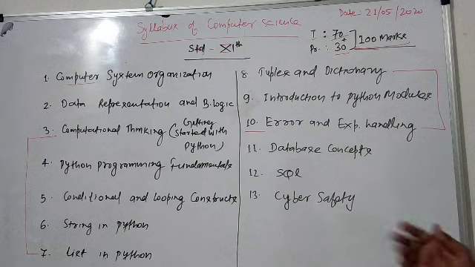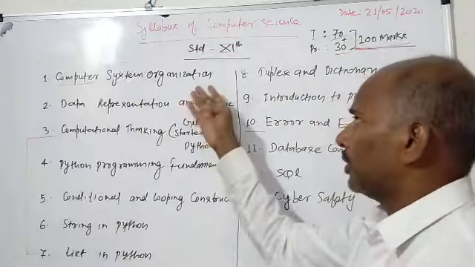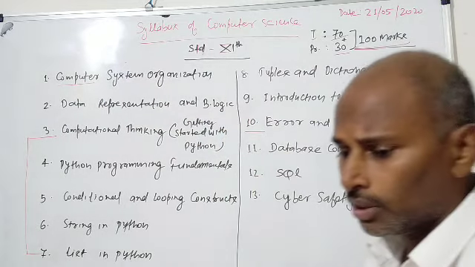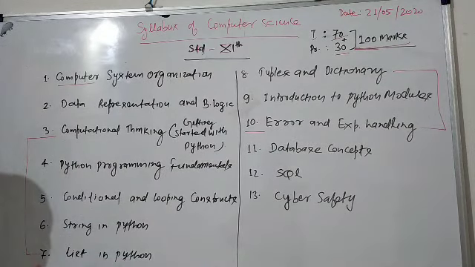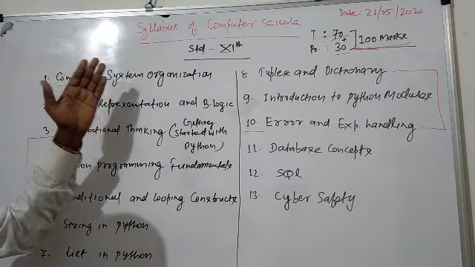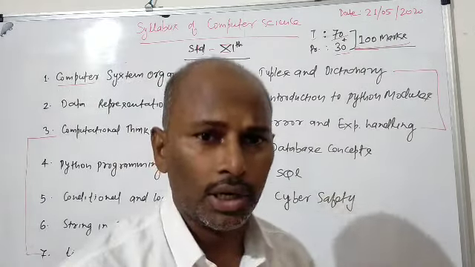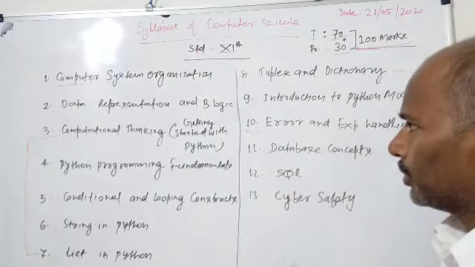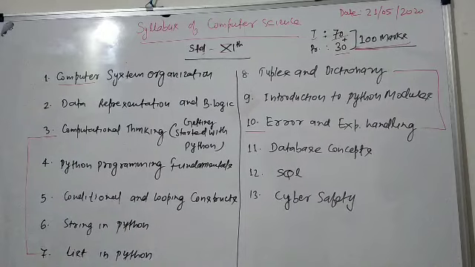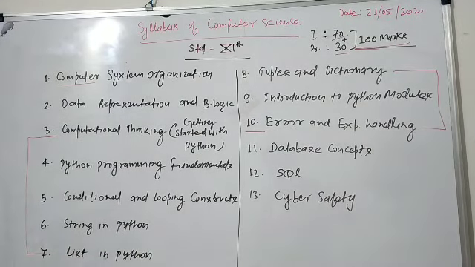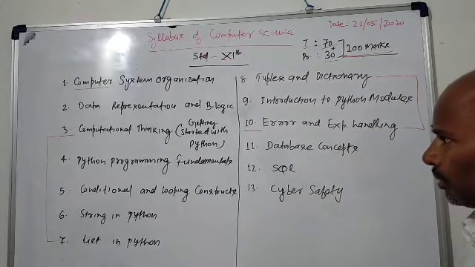Students, you can see the first chapter, computer system organization. This chapter is related to the class 9 syllabus. We have learned these entire things in class 9. Data representation, I have already taught you about data representation and number conversion. There are four types of number: binary number, decimal number, hexadecimal number, and octal number.